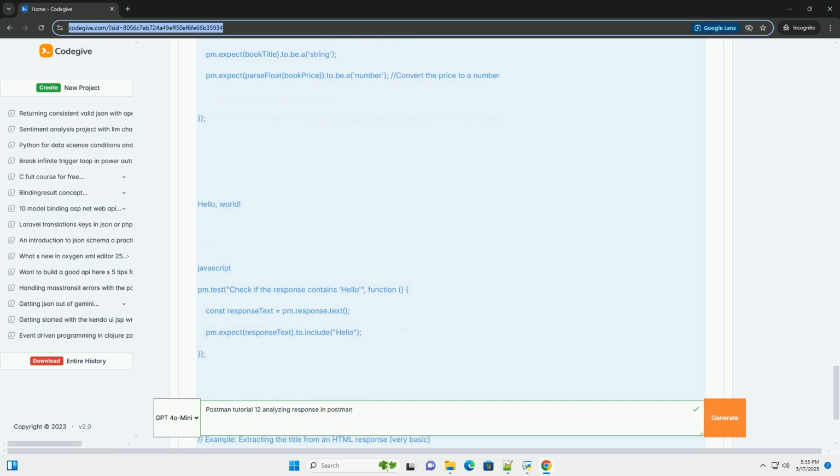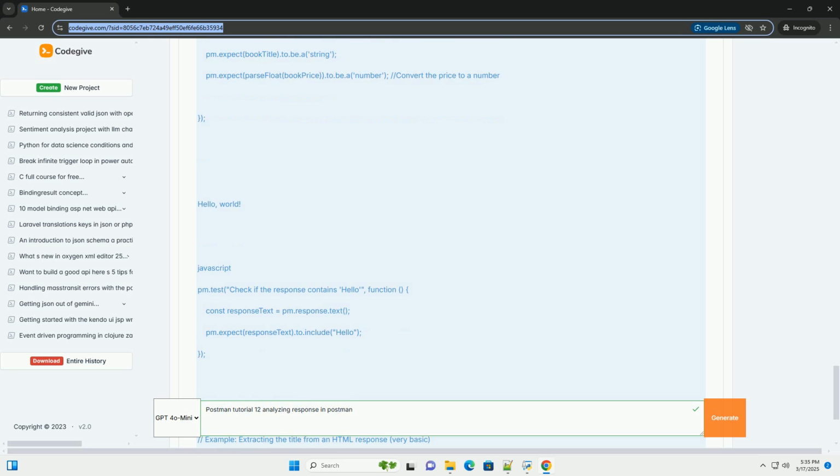pm.response.to.have.status(200) asserts that the response status code is 200, OK. pm.expect(pm.response.responseTime).to.be.below(200) asserts that the response time is less than 200 milliseconds. Run the request. You should see the test results in the Test Results tab at the bottom of Postman.